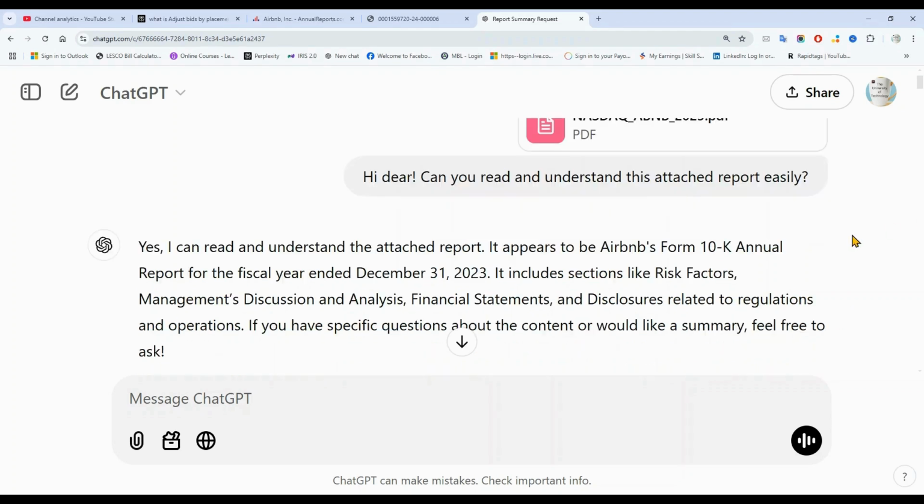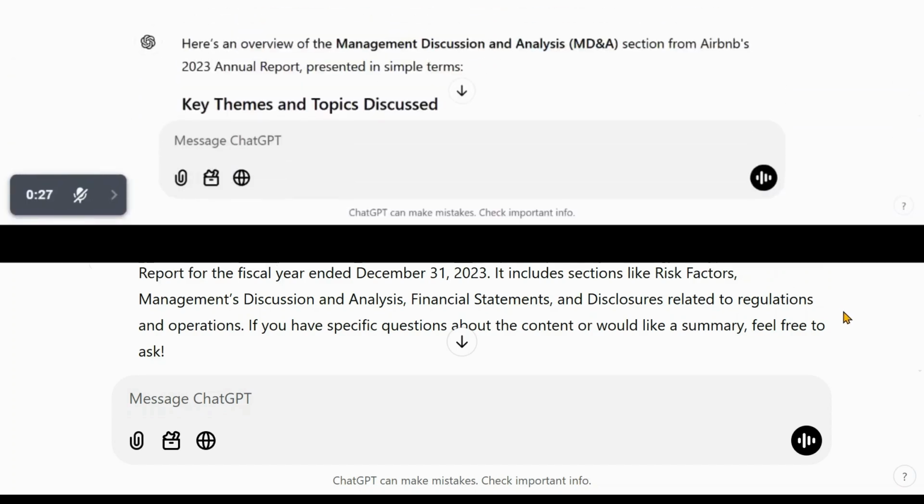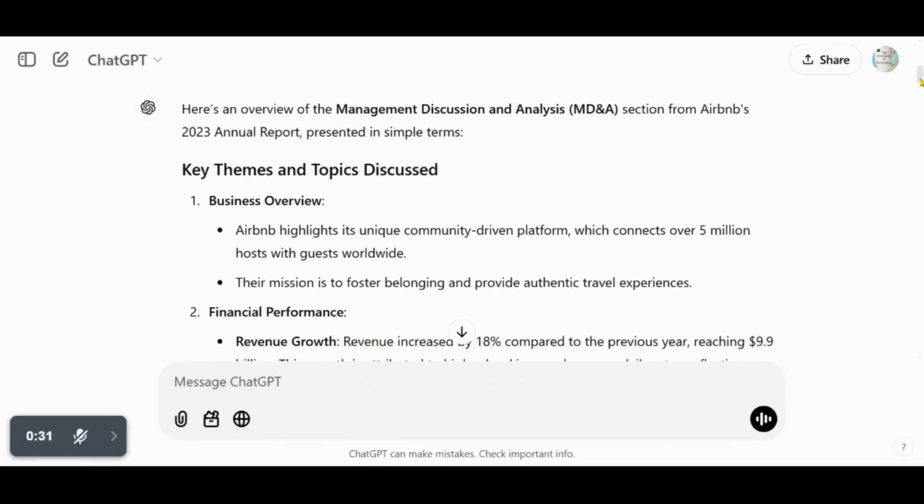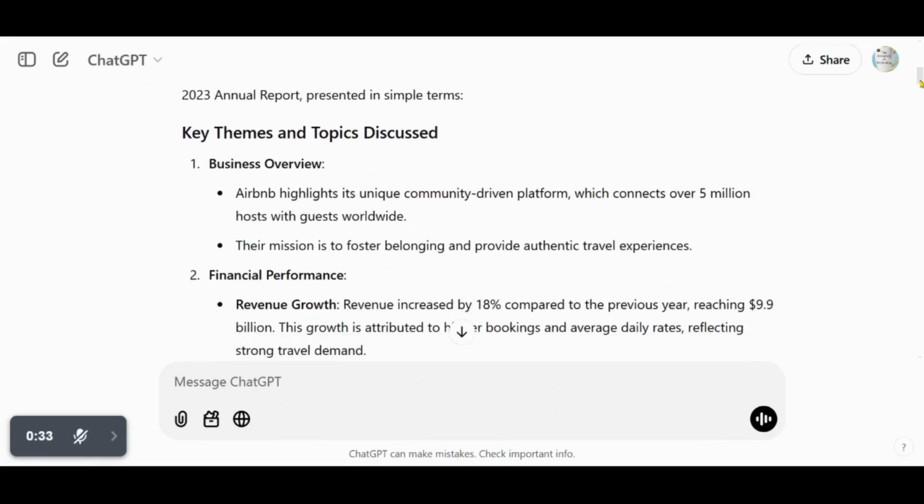It appears to be Airbnb's Form 10K Annual Report for the fiscal year ended December 31st, 2023. It includes sections like risk factors, management's discussion and analysis, financial statements, and disclosures related to regulations and operations. If you have specific questions about the content or would like a summary, feel free to ask. Now we inserted this prompt, and look how ChatGPT replies.